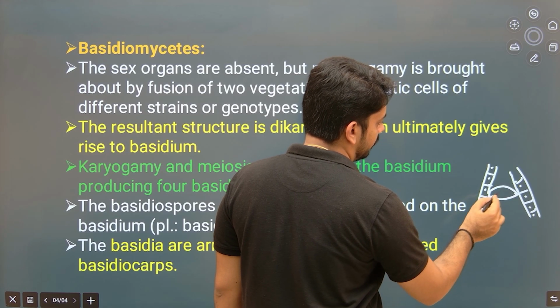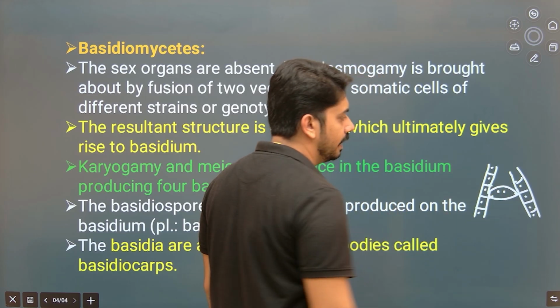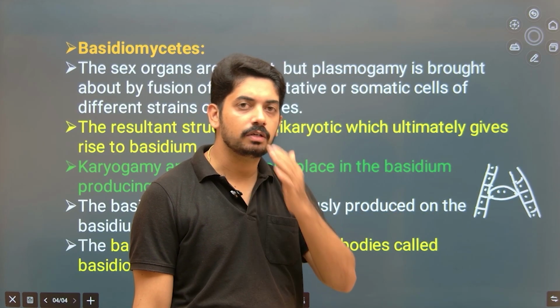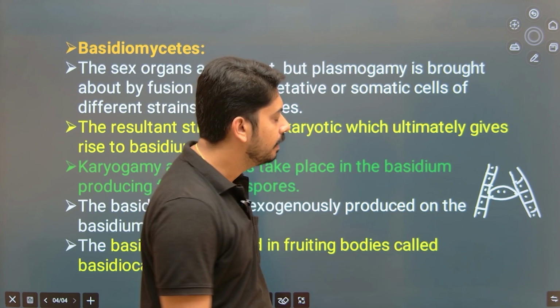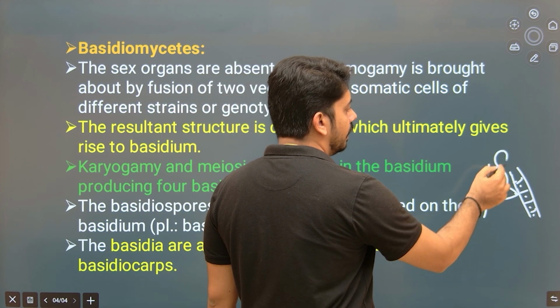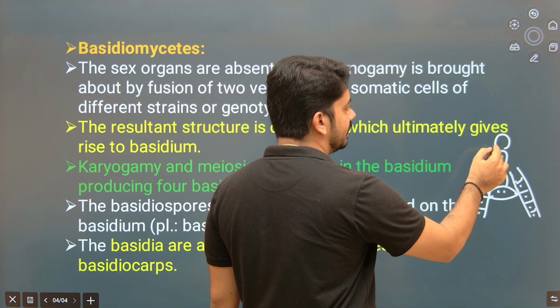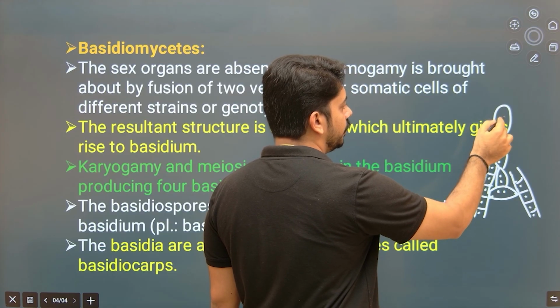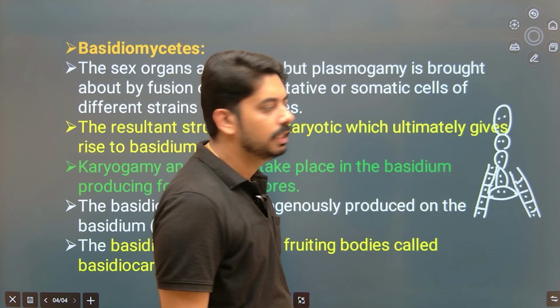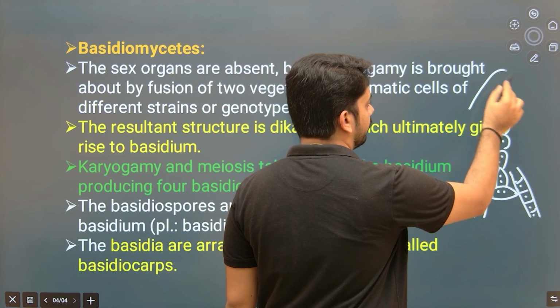Now I will show it like this. Now in this cell there are 2 nuclei because it is not immediately followed by karyogamy. Now this cell goes on dividing, and all the cells produced here have 2 nuclei like this. Now this structure produces the fruiting body.